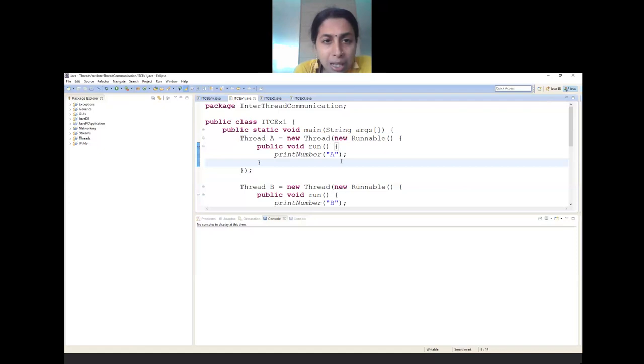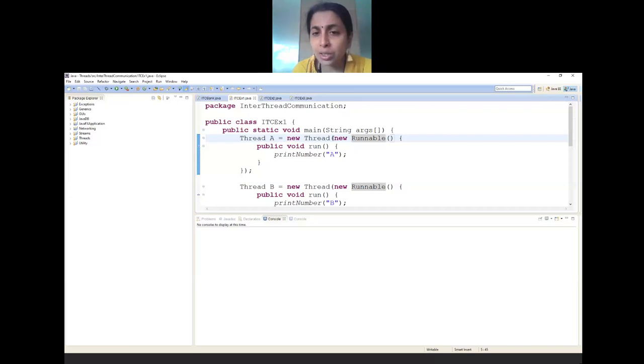Thread A equal to new Thread. This remains the same. Within the brackets itself, the whole run method is being written. You can see new Runnable. What is the meaning of this new Runnable? You are creating an instance of the Runnable interface.